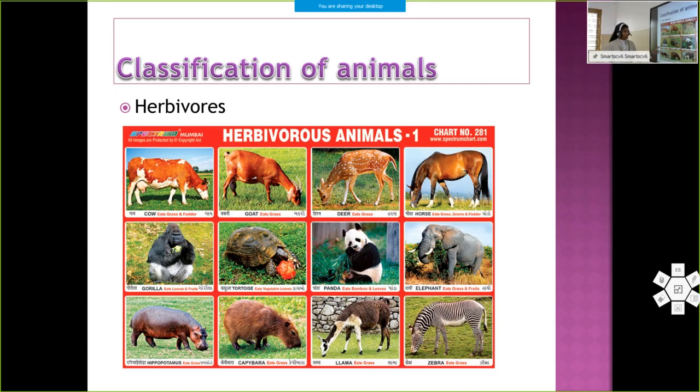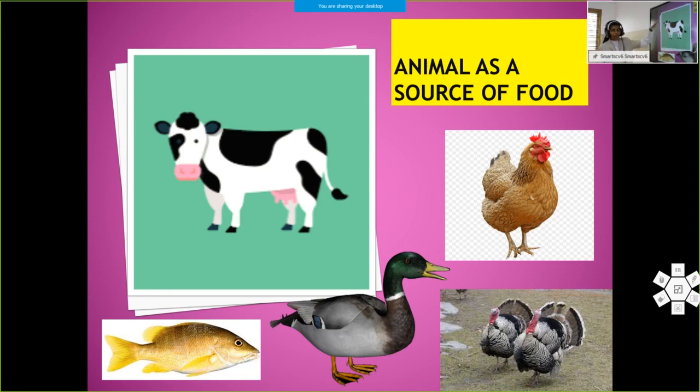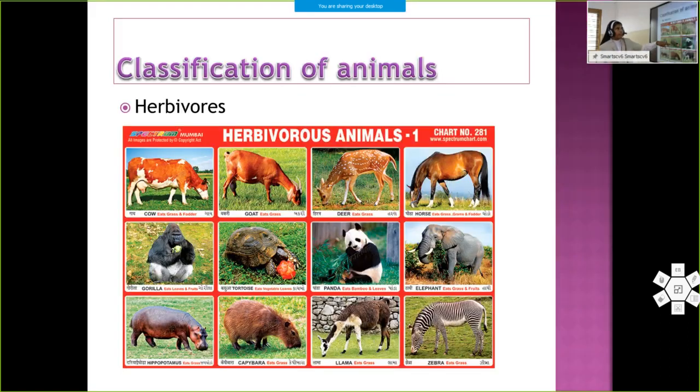Then under animals as a source of food, we also discussed honey. How is honey prepared by honeybees? They visit flowers for the nectar and collect the nectar from the flower, and after that what do they have to do? They take this back to the honeybee hives, and there it is processed to make honey. Okay.